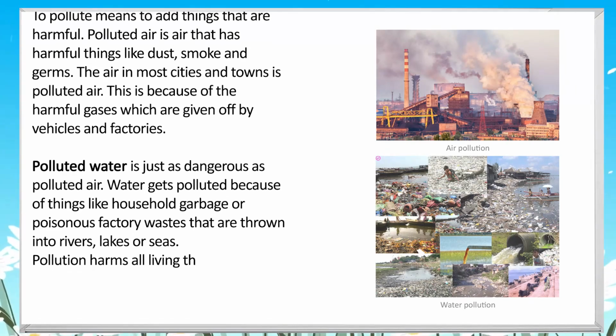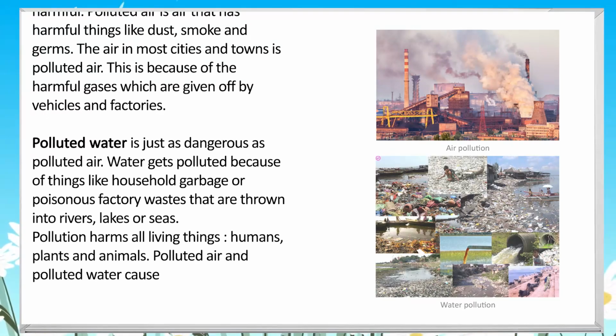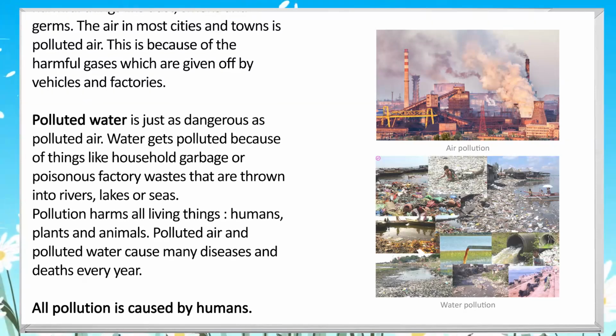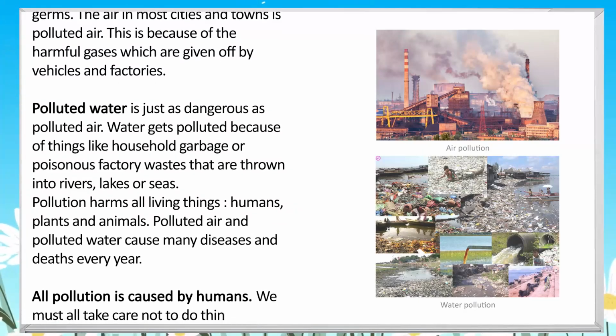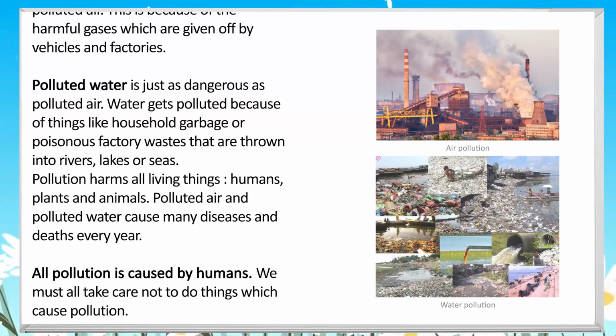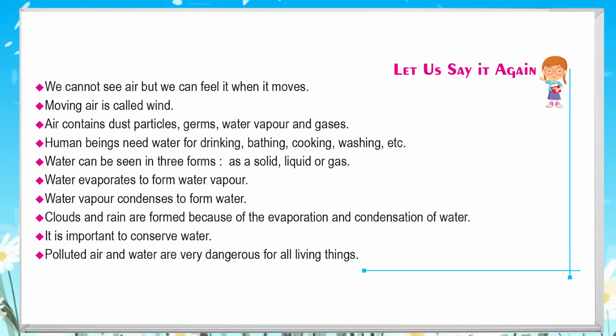Water gets polluted because of things like household garbage or poisonous factory wastes that are thrown into rivers, lakes or seas. Pollution harms all living things, humans, plants and animals. Polluted air and polluted water cause many diseases and deaths every year. All pollution is caused by humans. We must all take care not to do things which cause pollution. Let us say it again.